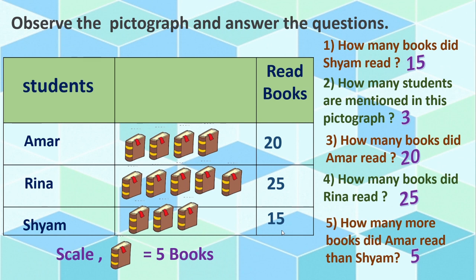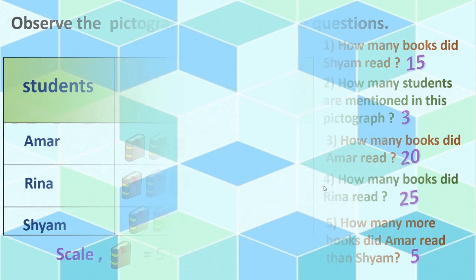Got this, children? Isn't it very easy? By observing this table, we can understand the given information very easily. So, we use pictographs to understand the given information quickly and easily. We will move to the next sum.